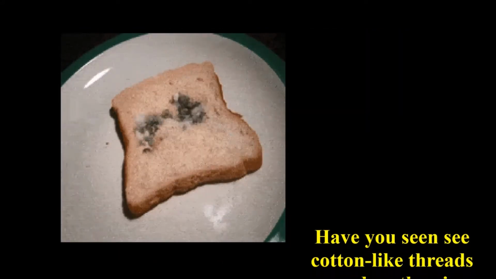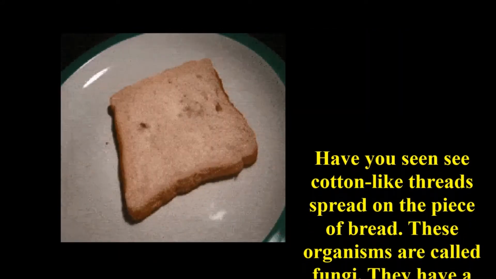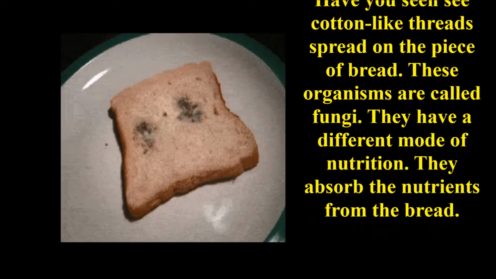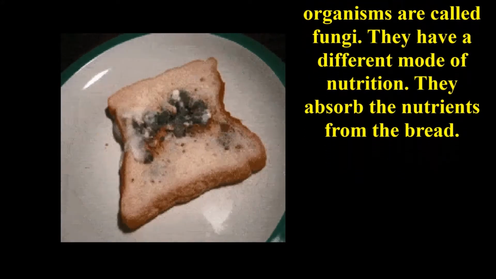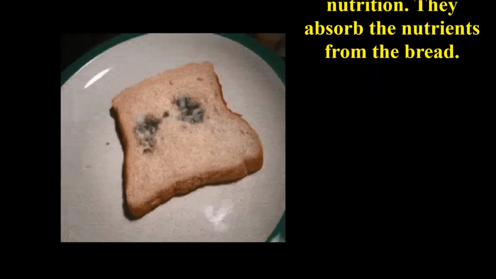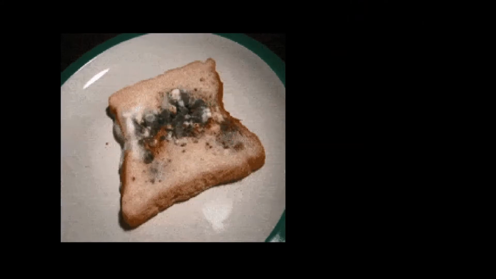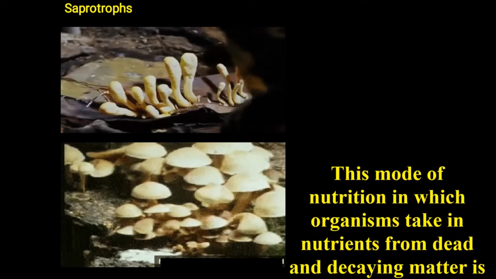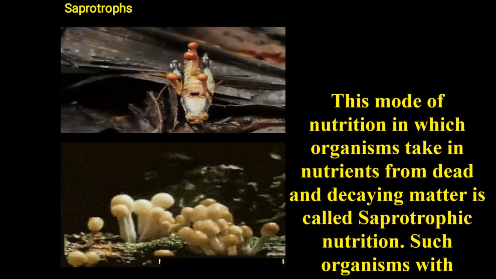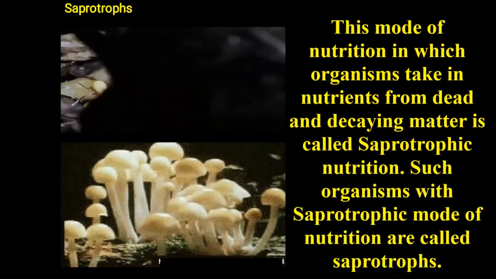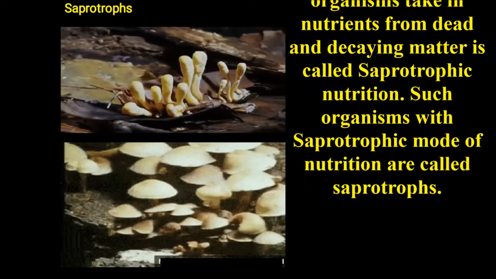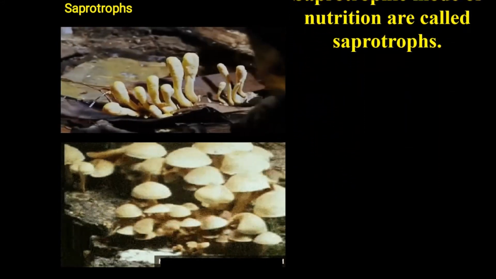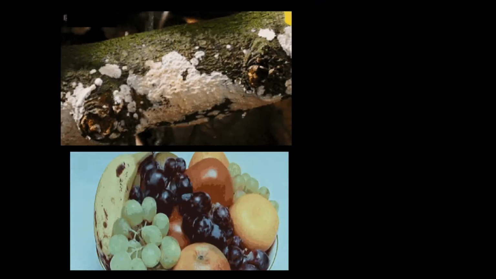Have you seen a cotton-like thread spread on this piece of bread? Yes, these organisms are called fungi. They have a different mode of nutrition. They absorb the nutrients from the bread. This mode of nutrition, in which organisms take nutrients from dead and decaying matter, is called saprotrophic nutrition. Such organisms with a saprotrophic mode of nutrition are called saprotrophs.